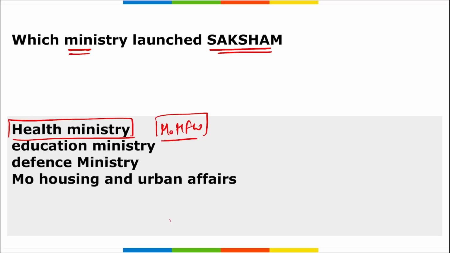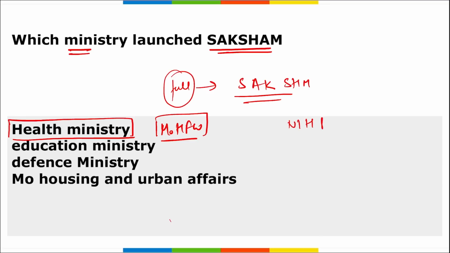Second, what is the full form of Saksham? As I just mentioned, Stimulating Advanced Knowledge for Sustainable Health Management. This Saksham was developed by the National Institute of Health and Family Welfare, launched by the Ministry of Health and Family Welfare.